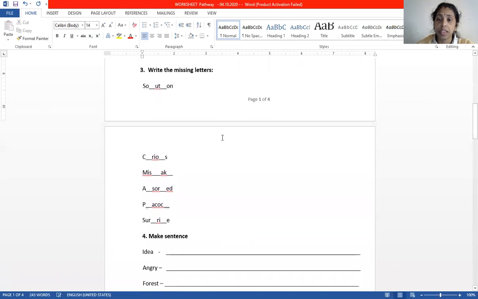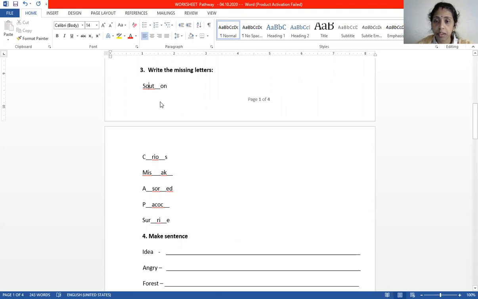Now the next question is, write the missing letter. You need to write the missing letter in this blank space to make a meaningful word. The first one is S-O-dash-U-T-dash-O-N.